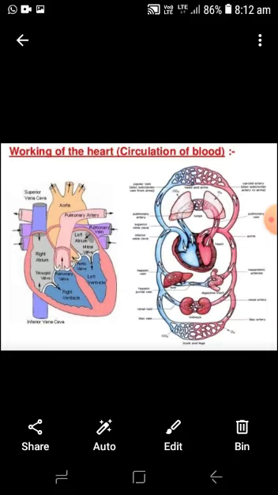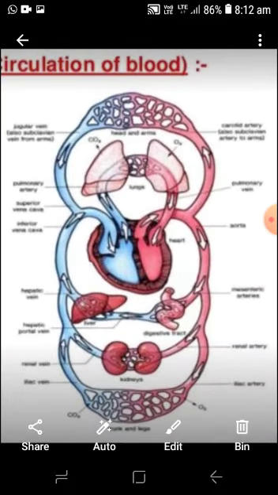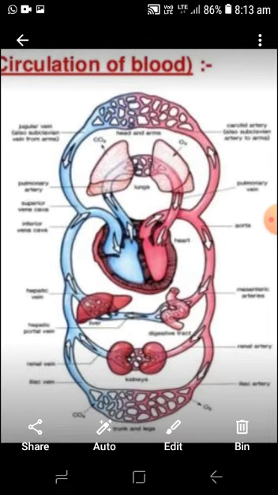When we see the working of the heart of the human, first we see these blood vessels, artery and vein, connected to all organs of our body. The lungs, heart, liver, kidney and other organs are connected with blood vessels. But the artery is connected with the veins through blood capillaries. These are very thin blood vessels.